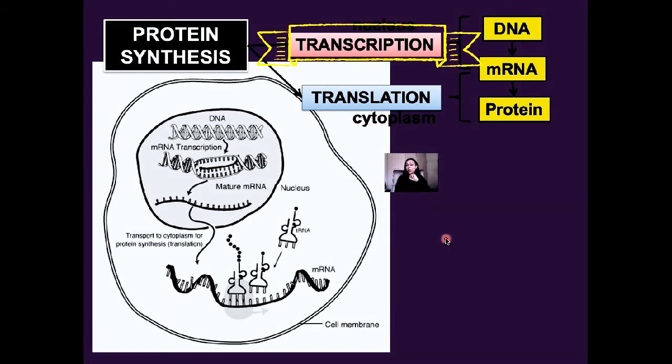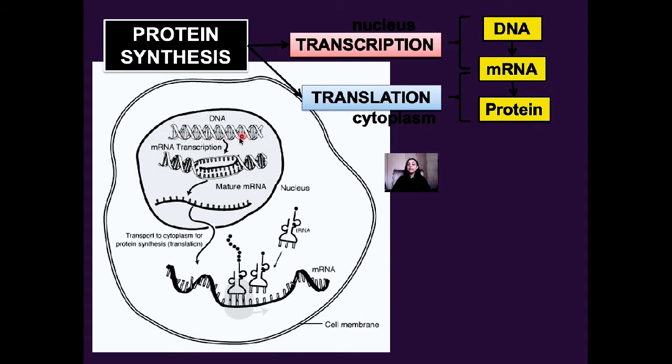Let's begin with transcription, the making of our messenger RNA. What are the steps that are required for the making of the messenger RNA? Step 1. The DNA double helix needs to unwind, right? When the DNA double helix unwinds, the weak hydrogen bonds of the DNA are going to break.